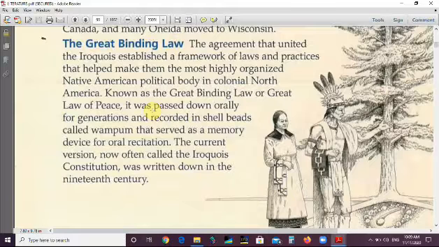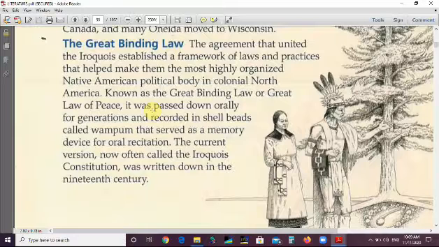It was passed down orally for generations and recorded in shell beads called wampum. We talked about wampums before; they served as a memory device for oral recitation. So they used to recite the articles of these laws orally and used the shell beads as reference.